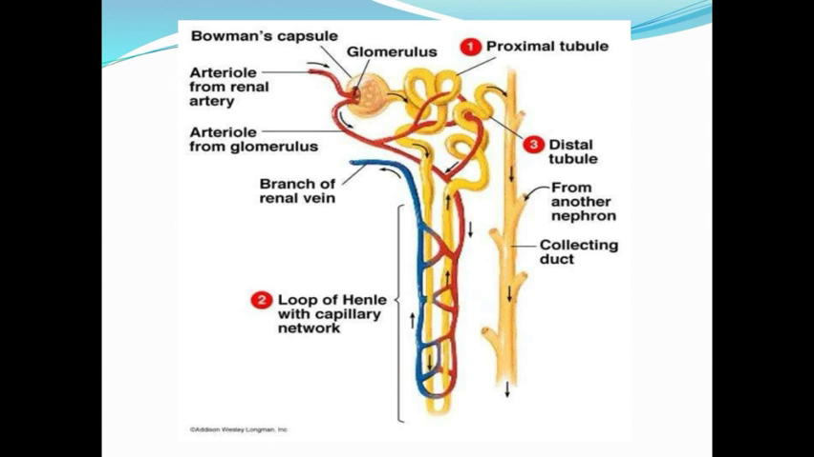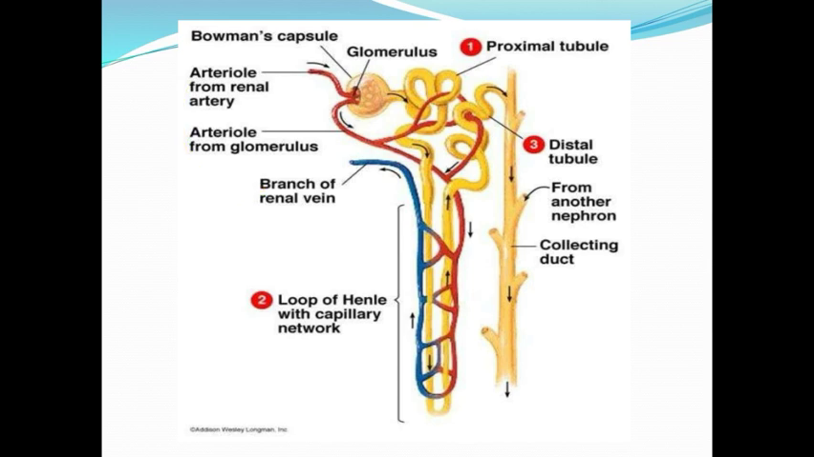The Bowman's capsule is a double-walled, cup-like structure, and it encloses the glomerulus. The wall of the glomerulus and the Bowman's capsule consist of a single layer of flattened epithelial cells. Okay, this is the structure of a renal corpuscle which contains the Bowman's capsule and glomerulus.